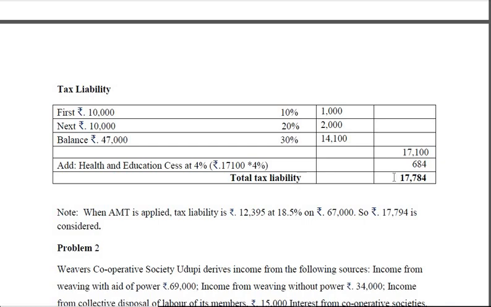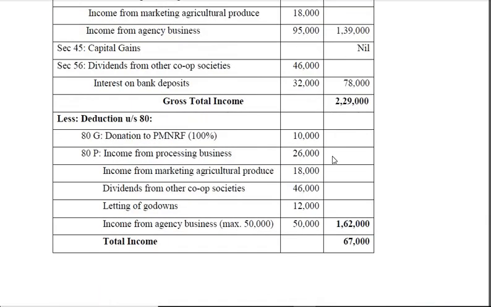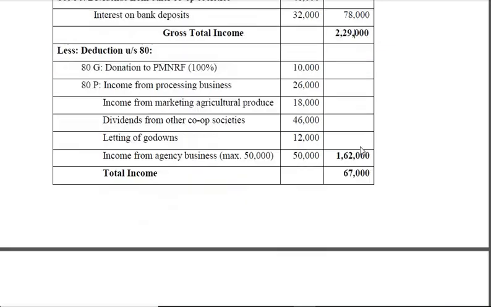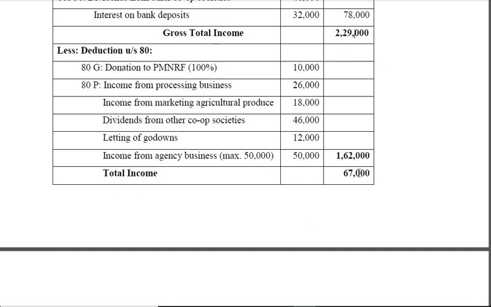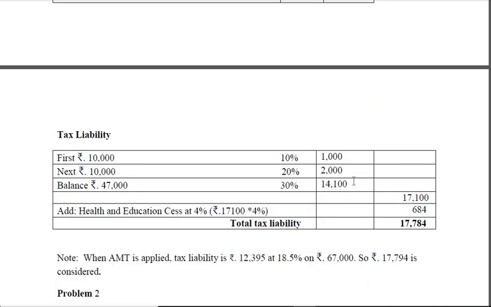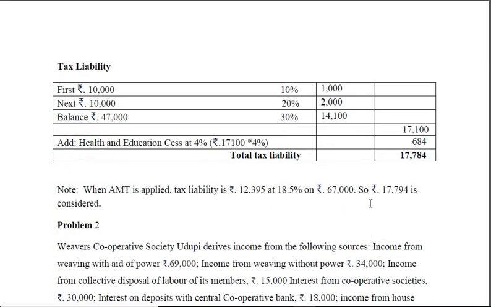Now if you consider the alternative minimum tax, the tax liability will be 12,375, that is at the rate of 18.5% on 2,29,000, and therefore it is on 67,000, and if you calculate the value, that comes to 17,794.